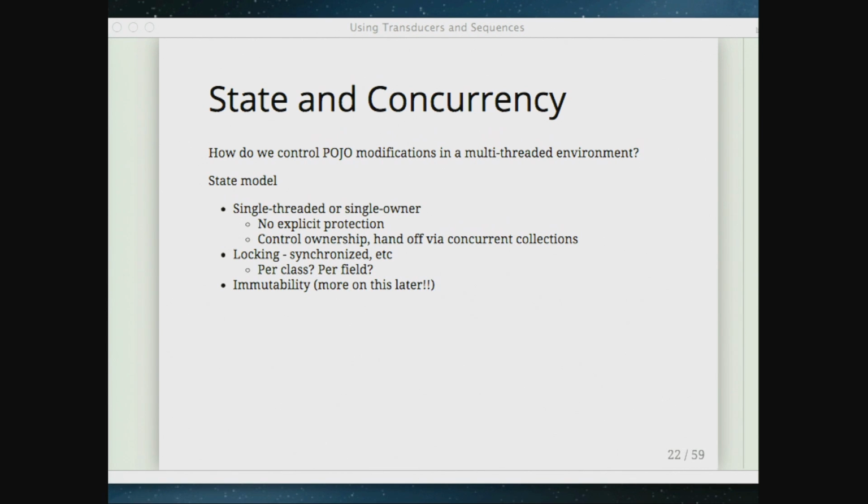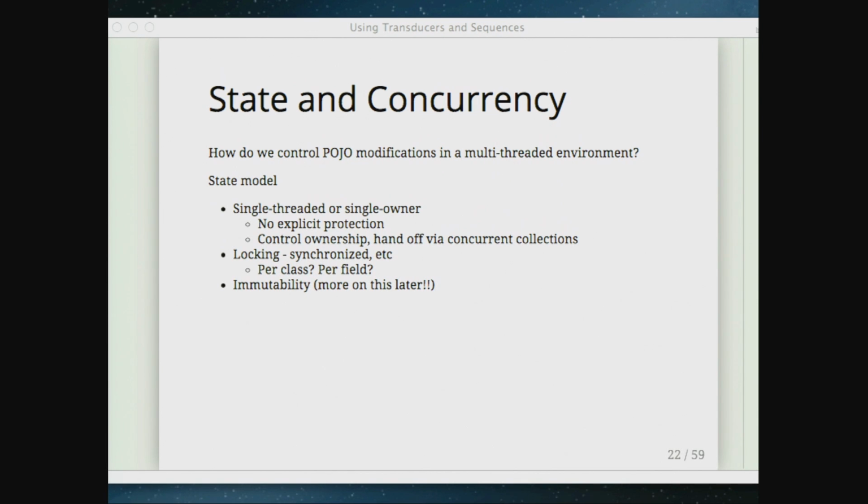One path that a lot of Java code takes is to just assume that you're only going to have single-threaded or single-owner access to a particular instance of a domain object. And in that case, either I'm just using it in one thread and I'll end up being done with it, or I will transfer it to another thread over some concurrent collection that will do all the necessary locking for me to do that transfer safely.